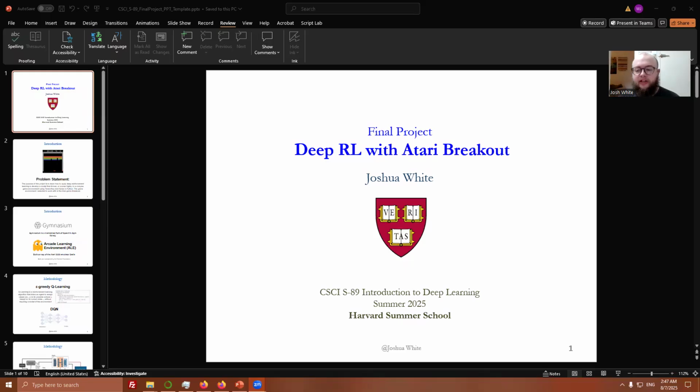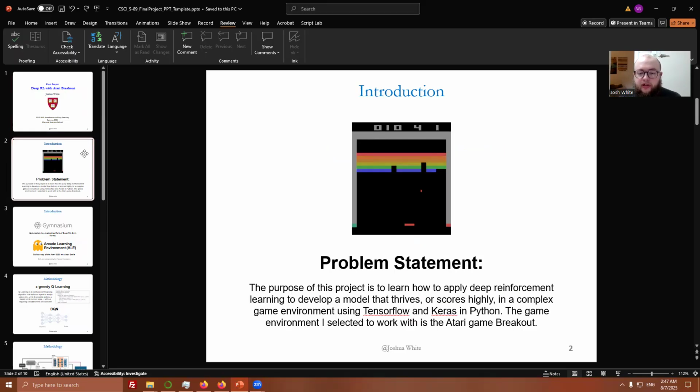I'm Joshua White, and this is my project on deep reinforcement learning and Atari Breakout. The purpose of this project is to learn how to apply deep reinforcement learning to develop a model that thrives or scores highly in a complex game environment using TensorFlow and Keras in Python. The game environment I selected to work with is the Atari game Breakout.